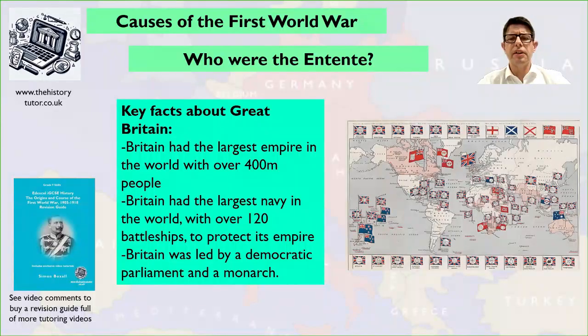Some of the key facts about Britain and other reasons why they might have felt a little bit threatened. So Britain was the largest empire in the world with over 400 million peoples. Britain had the largest navy in the world with over 120 battleships to protect its empire. And Britain was led by a democratic parliament with a monarch. Now, as you'll find out in the Kaiser foreign policy, as he develops his Weltpolitik and naval race, some of these things come under threat and tension develops with Germany.